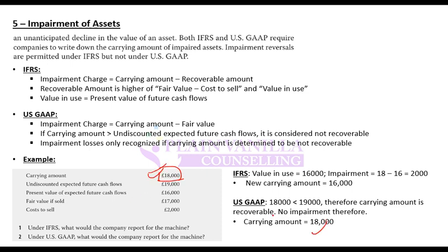You continue to carry it at 18,000. Although fair value is lower, you continue to carry at 18,000 because US GAAP requires impairment if carrying amount is greater than undiscounted future cash flows. So this is how you impair.